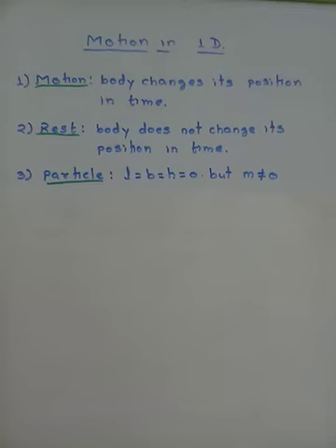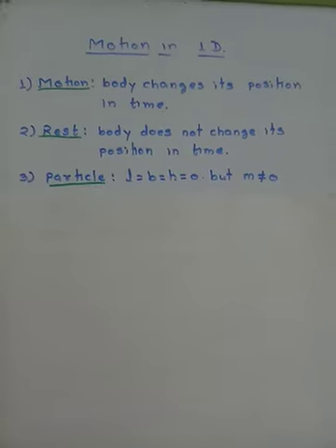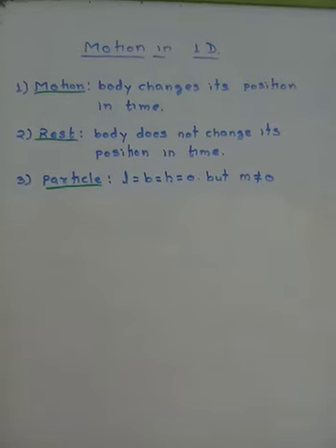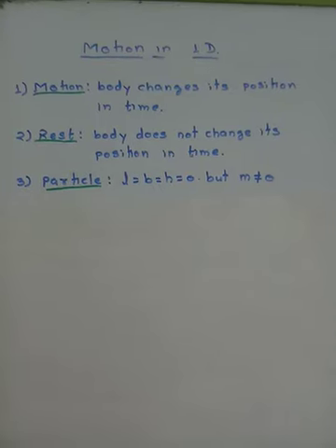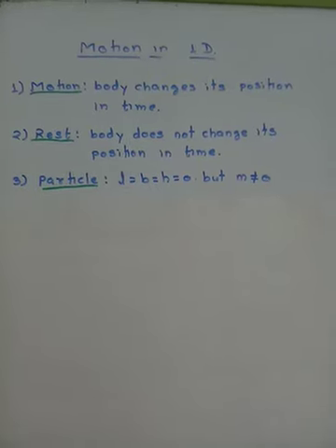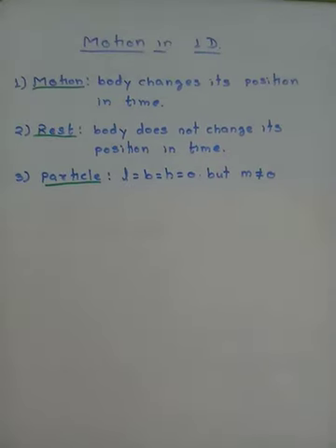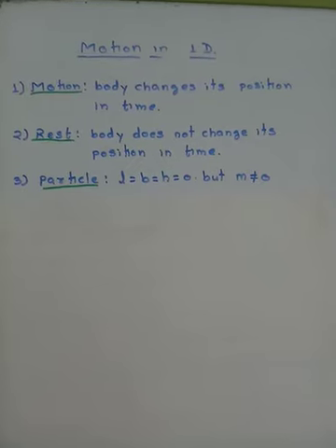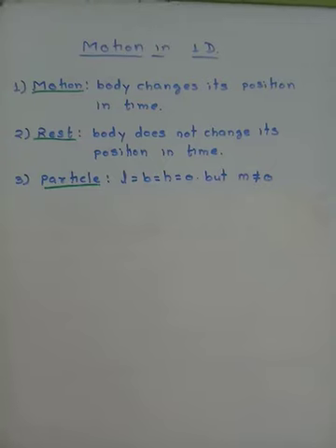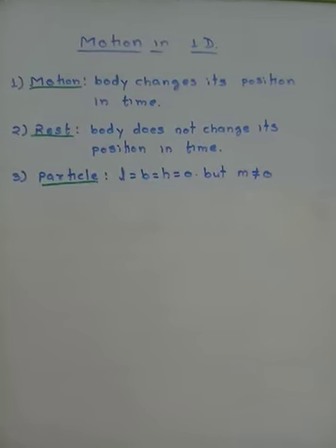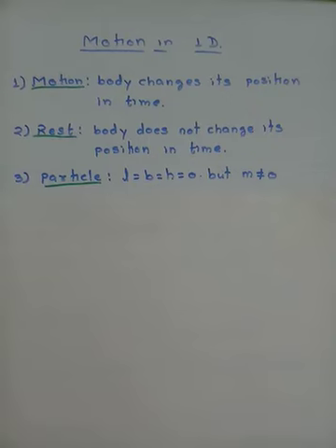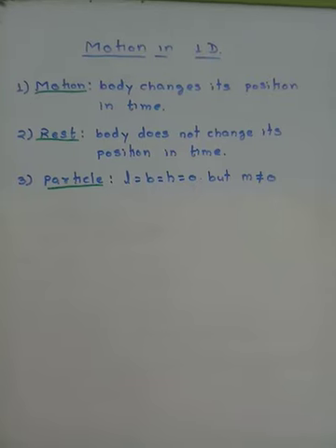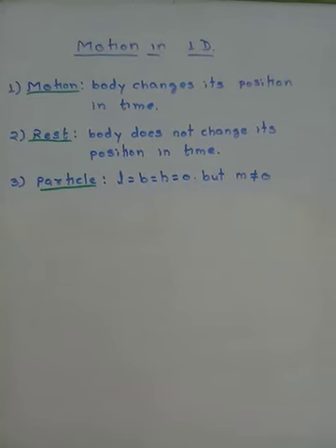One easy example I will give to differentiate when a body is considered to be a particle and when it is not. Suppose my size is about 5.5 feet and I am moving by a distance of 10 feet. Now try to visualize everything between the starting point of my motion and the ending point of my motion. Do I appear to you like a small point or like a big body? Obviously, I appear to you like a big body. So I am not a particle.